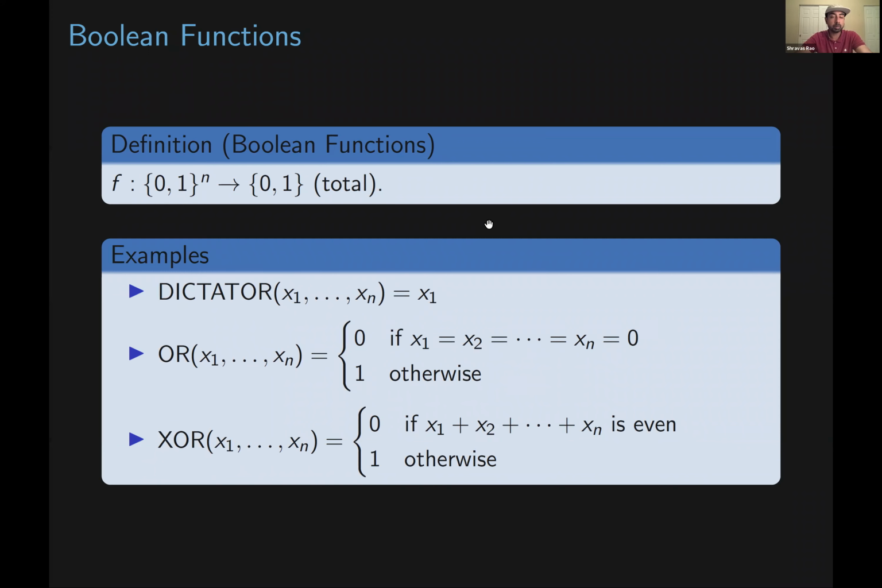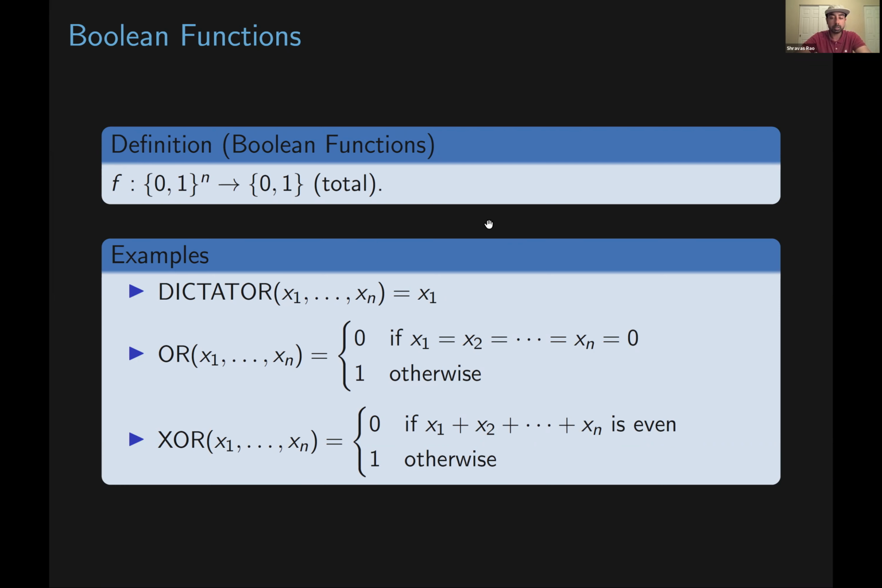Cool. So as I mentioned, the main subject of this talk is going to be Boolean functions. And it will be helpful to have a couple of running examples of Boolean functions just to contextualize a lot of these definitions. So we'll use the examples of dictator, OR, and XOR. So the dictator function only looks at the first input bit and outputs that bit. Right? You can think of the first input bit as dictating the output of the function.